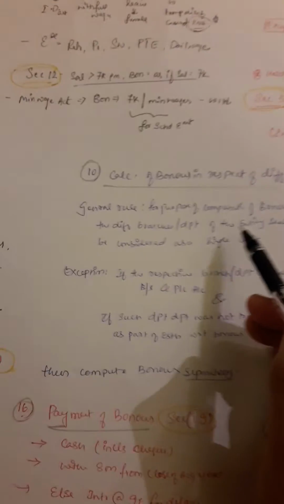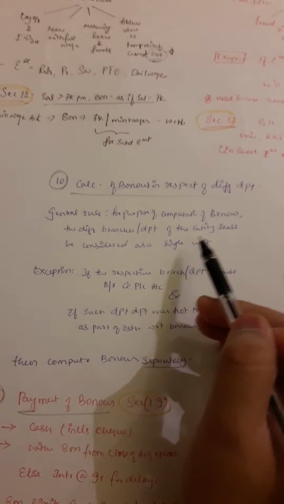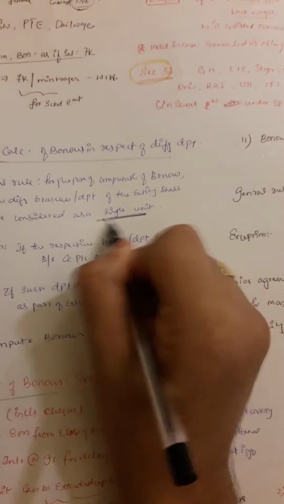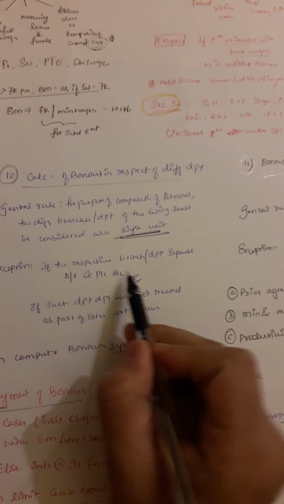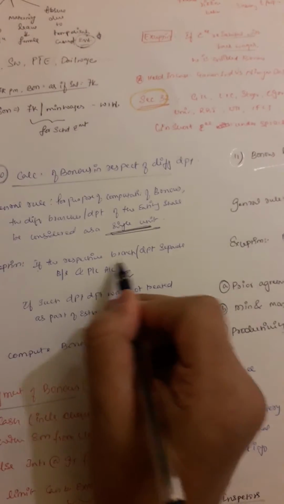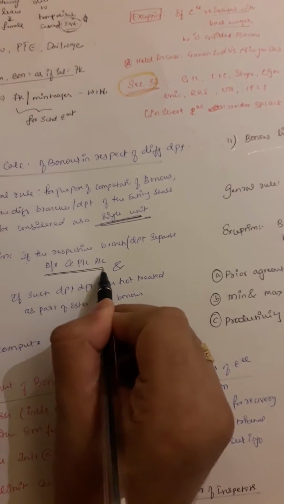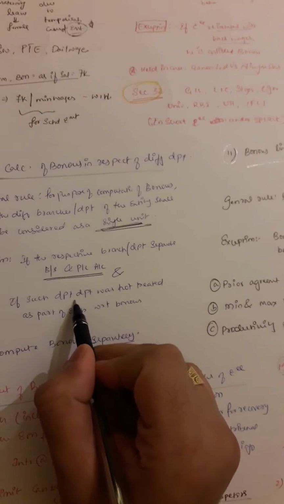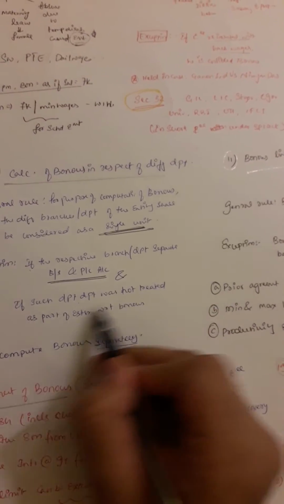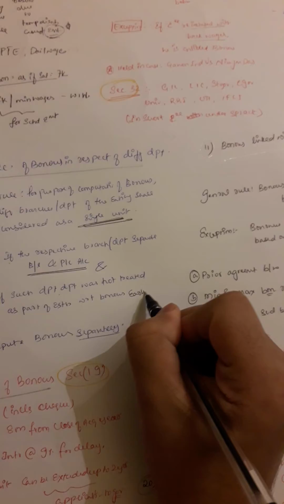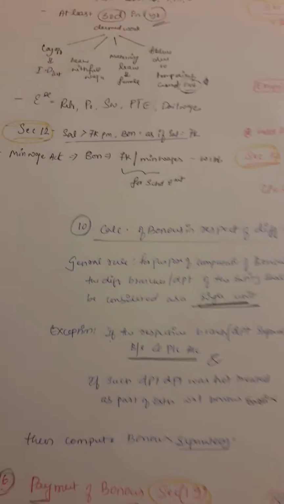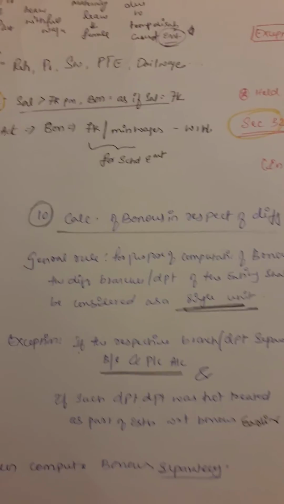Okay. Now, calculation of bonus in respect of different departments. Usually what is the general rule? For the purpose of computation of bonus, the different branches and departments of the entity shall be considered as a single unit. Usually I accumulate all branches and departments and take it as a single entity. But the exception is if the respective branch or department prepares a separate balance sheet and P&L account, and such department or departments were not treated as a part of the establishment with respect to bonus earlier, then we can calculate bonus separately for them. Just read that also once, okay, it's important.